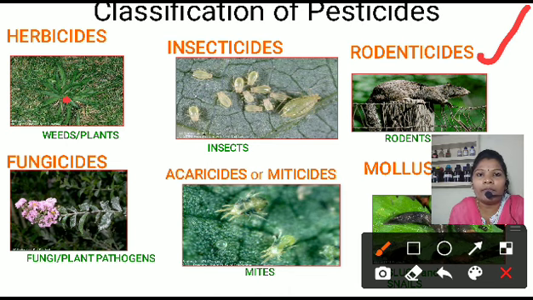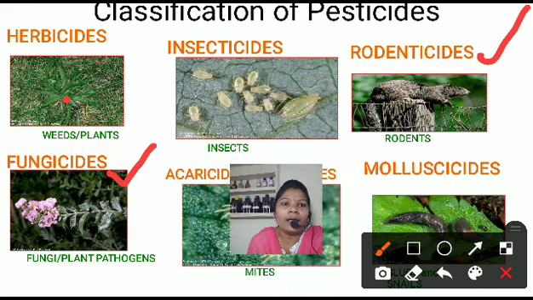Next one, there is the fungicides. You can see in our farm that most of the fungi attack the crop, and that's why the crop production decreases. That's why we use chemicals which kill the fungi or plant pathogen, that is called fungicides. Next classification, that is acaricides or miticides. That means the chemicals which kill the mites.